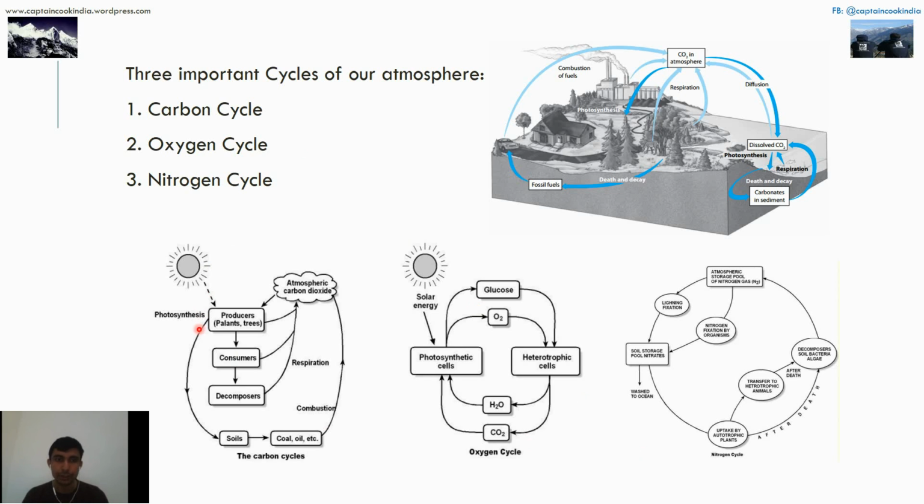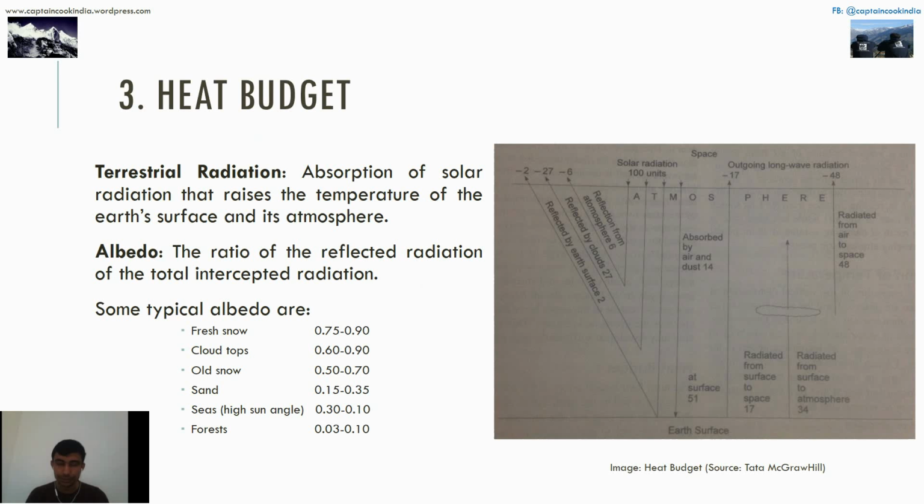The heat budget is a very important concept because due to the sun and heat only, life is here, and earth traps the heat, and that gives energy to all the humans. As for terrestrial radiation and absorption of solar radiation, we know it, and it is done by the albedos, the different albedos which intercept or reflect the radiation. These are the following albedos you can study.